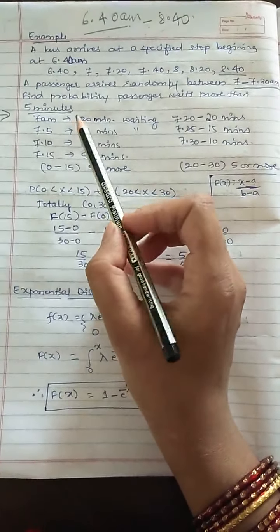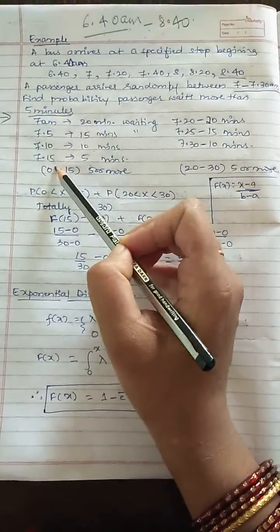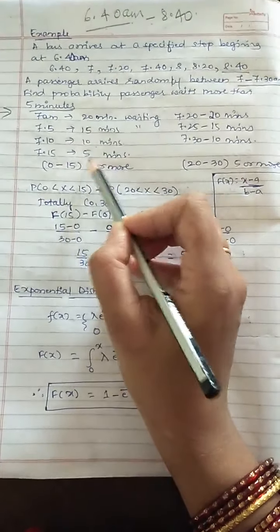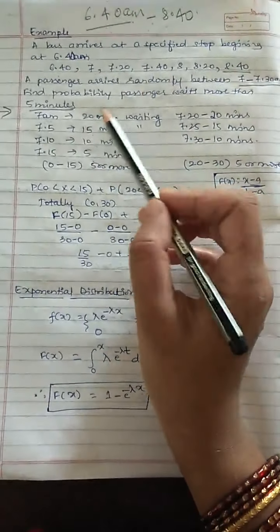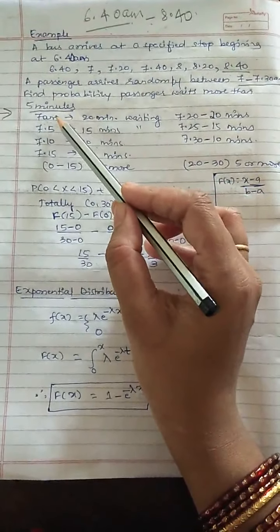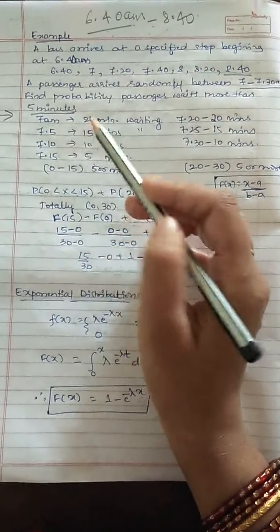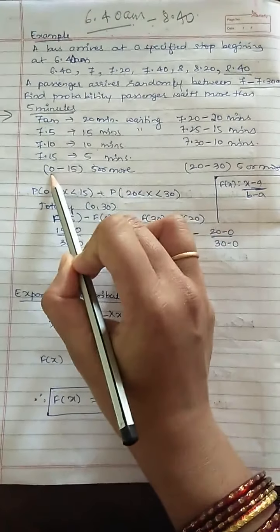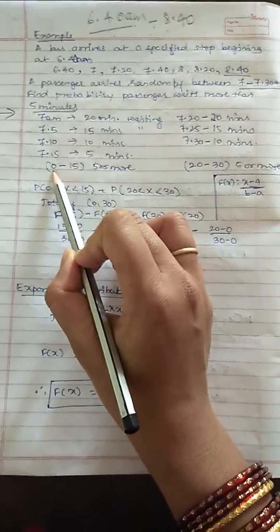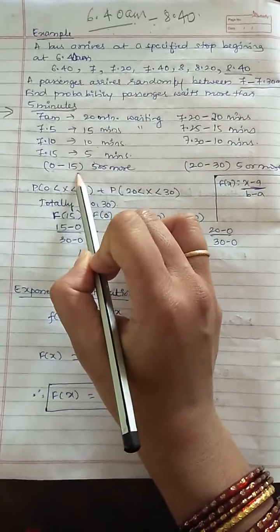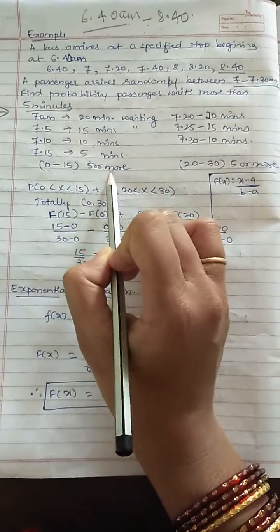So if he is coming between 7 to 7:15, then he has to wait for 5 or more than 5 minutes: 5, 10, 15, 20. Understanding? If the person is coming between 7 and 7:15, where 7 o'clock is taken as 0, he is waiting for 5 or more minutes.